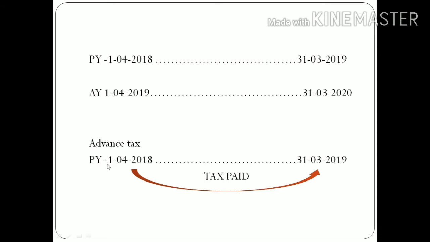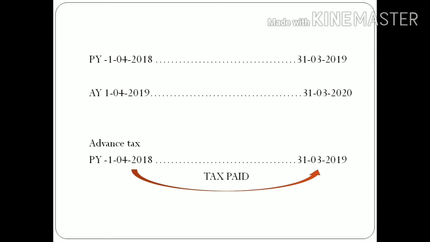Within that previous year, before its completion, if you are paying any amount in the form of tax, that is called advance tax.